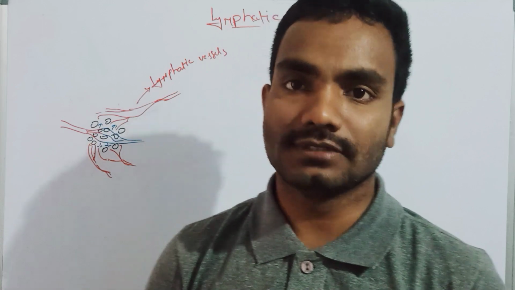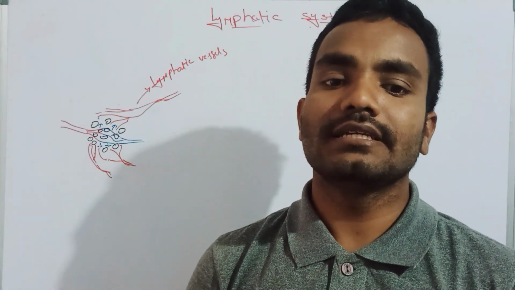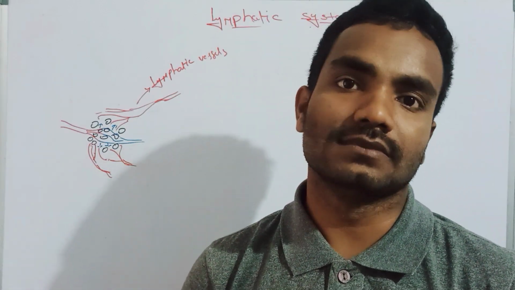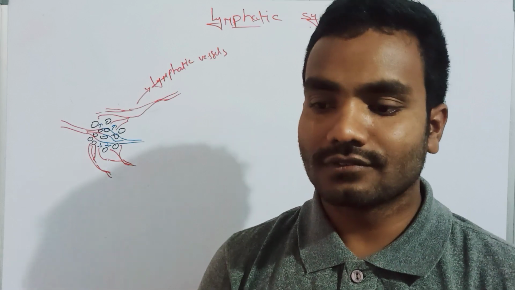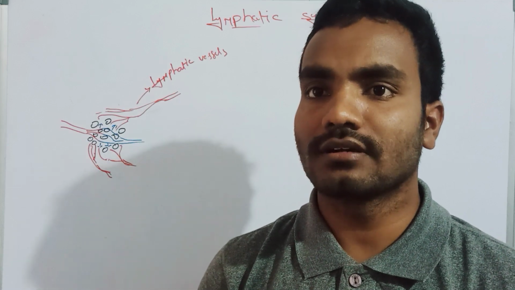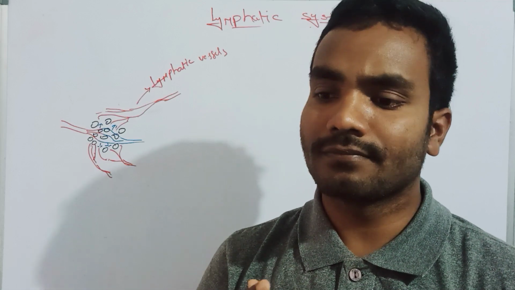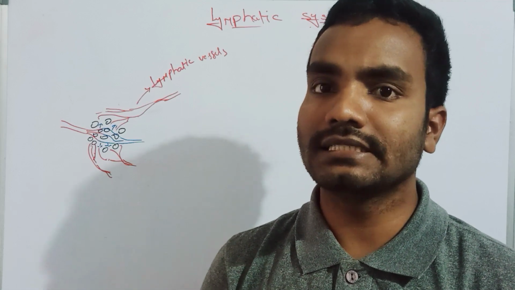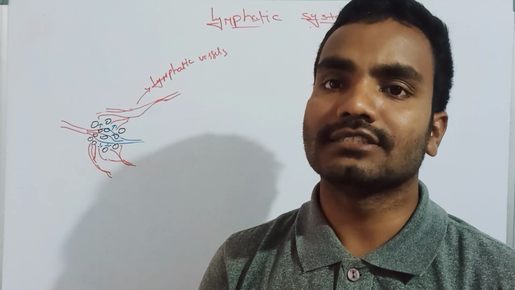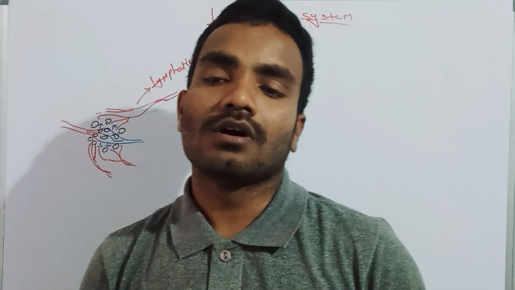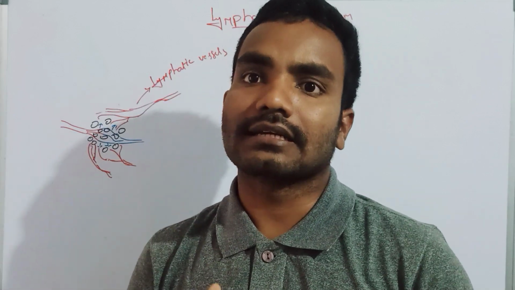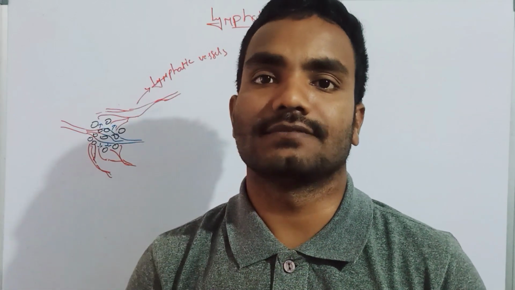Today we are going to discuss the human circulatory system. What is the need to know about the human circulatory system? We take food, it undergoes digestion, and finally it is absorbed into the blood. Every cell in our body requires energy to perform its metabolic activities. So how do our cells get this energy?